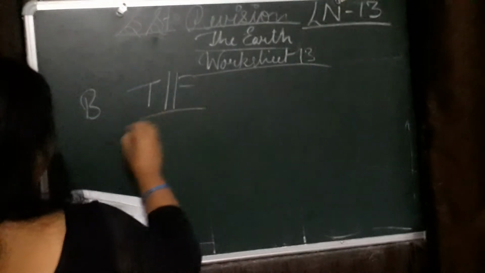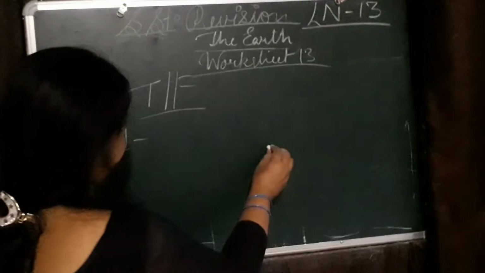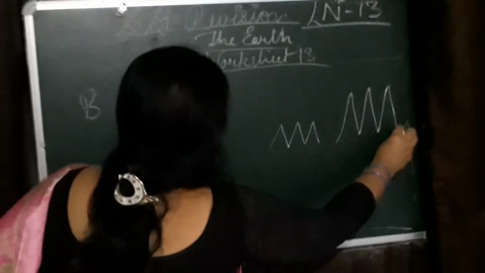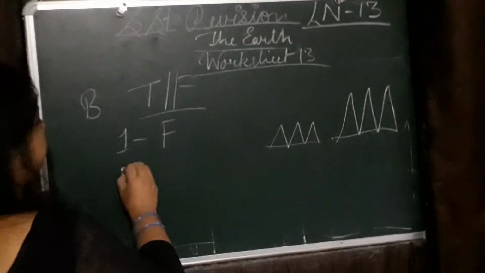Exercise B. True, false. 1 number. A hill is higher than a mountain. See, this is the picture of hill and this is the picture of mountain. Which is higher? Mountain. So 1 number is false.